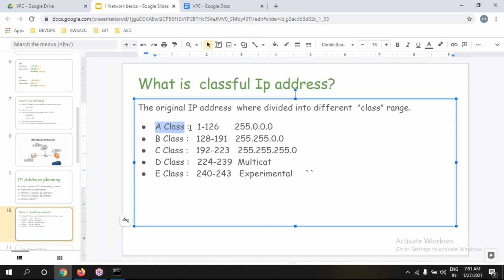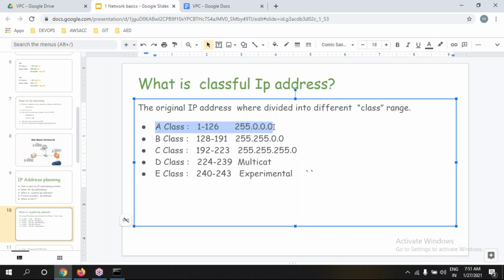From class A, the class B people get the network connection. From class B, the class C people get it.